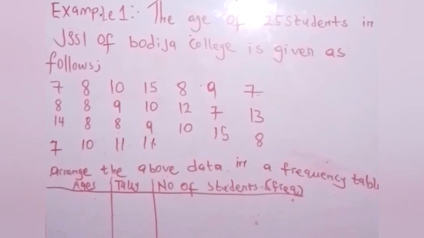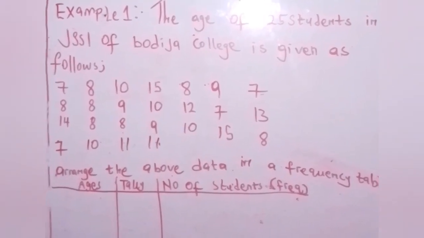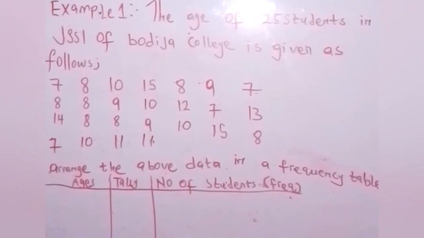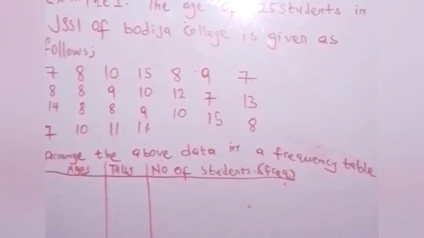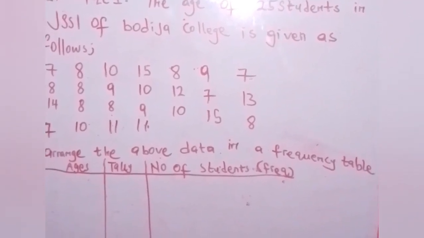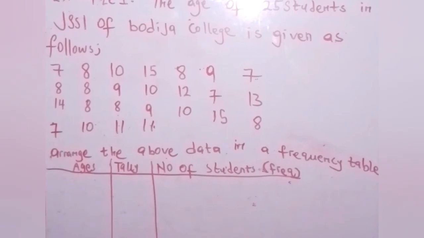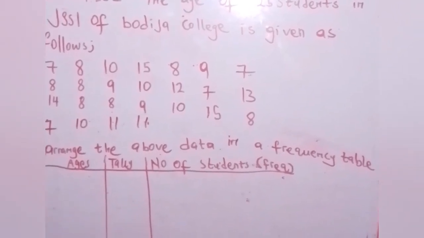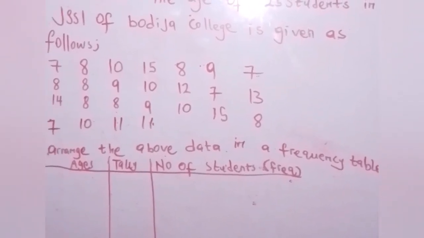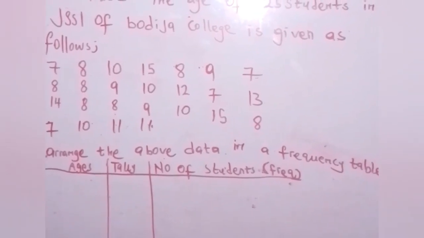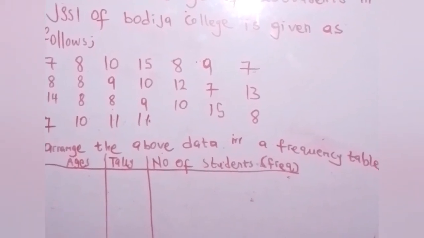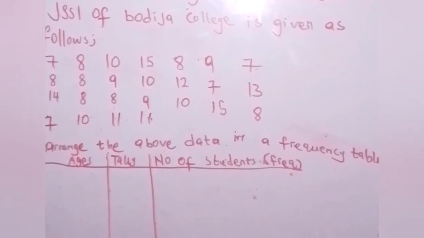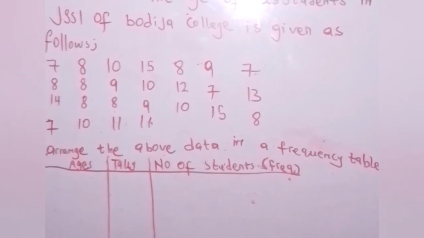And look at it. We have like 7, 8, 10, 15, 8, 9, 7, 8, 8. They are repetitions of what? Of ages. And how can we do it? We have to take a sample out. And that's the sample. We will now make use of it in tally. That is the amount of times they occur. That is frequency.